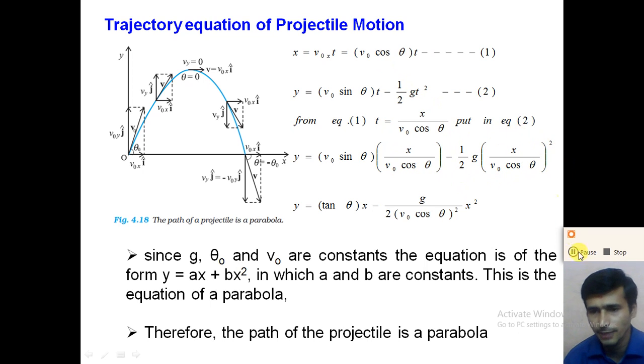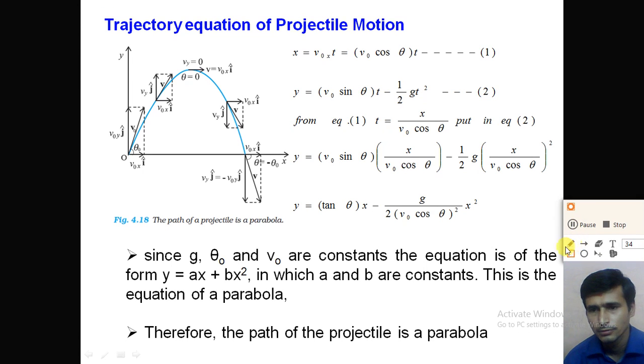So if you modify this, here V0 sin theta divided by V0 cos theta, that is tan theta into x, right? Here x square divided by V0 square cos square theta. So we can say g divided by 2 V0 cos theta square into x square.